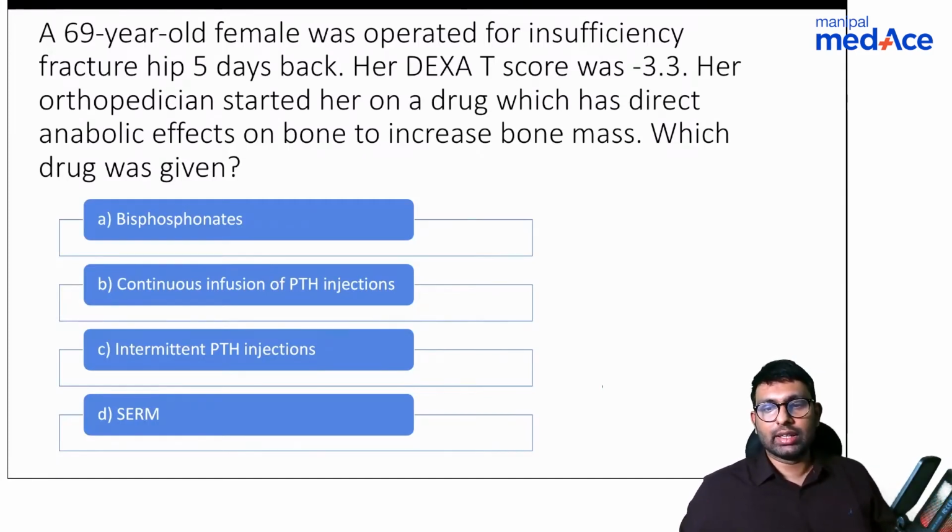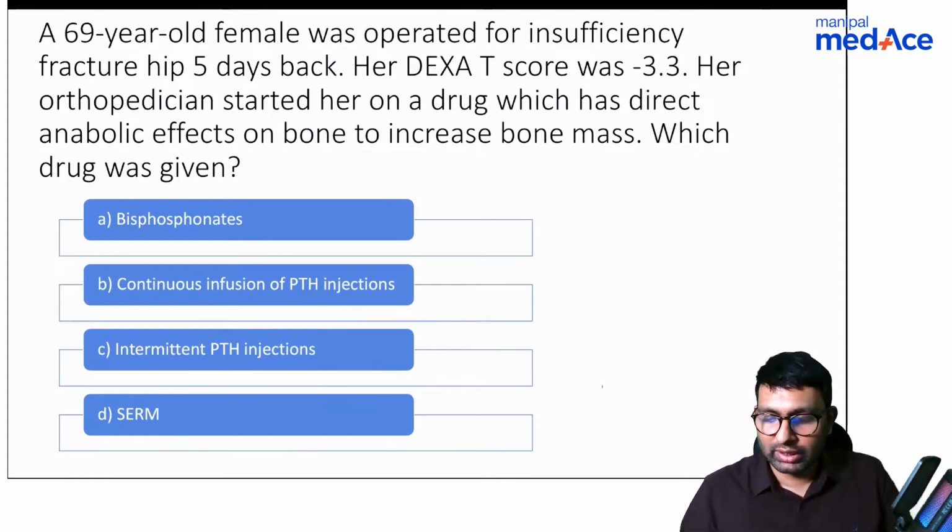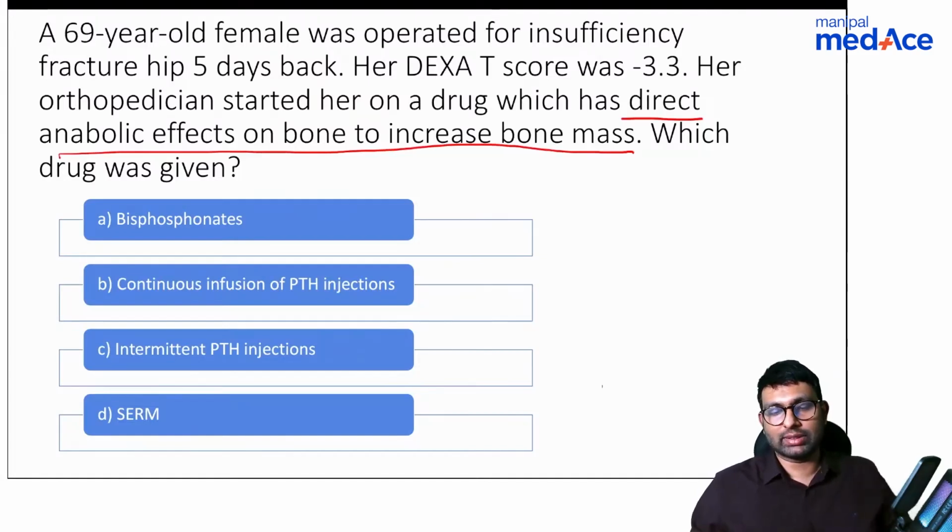What do you think is the answer here, Dr. Jain? Stardust? Or anyone else who's listening? Stardust says it's D. See, I want you all to focus on this. Direct anabolic effect on bone to increase bone mass.